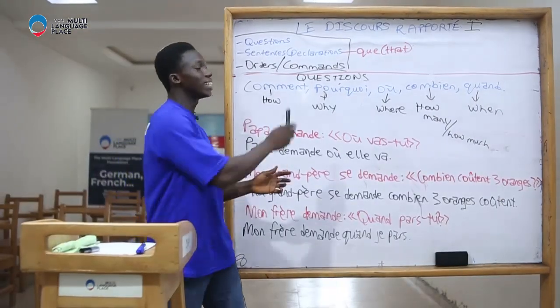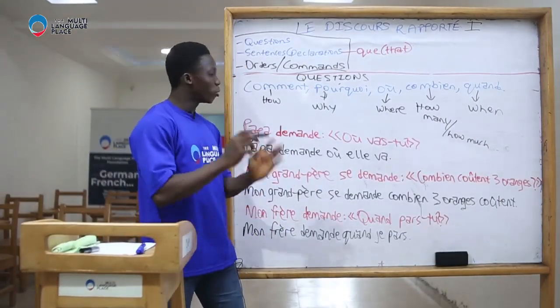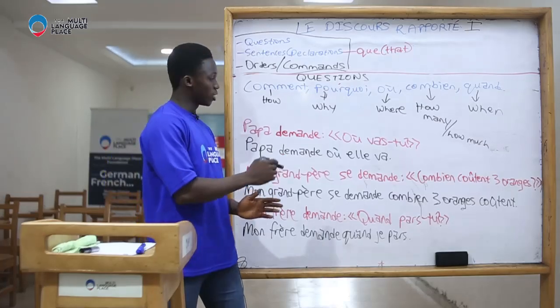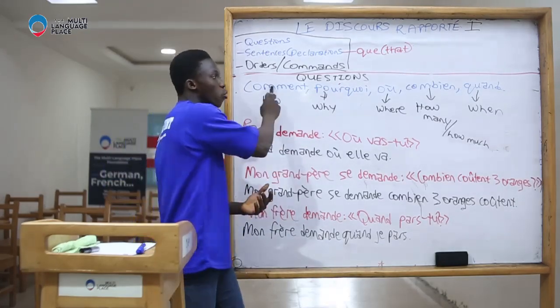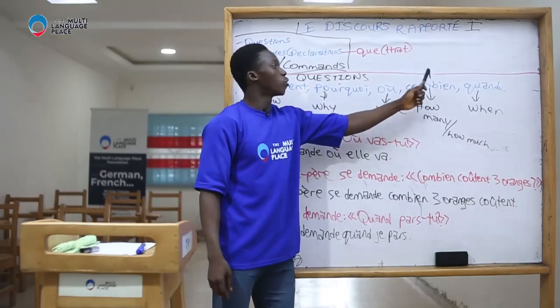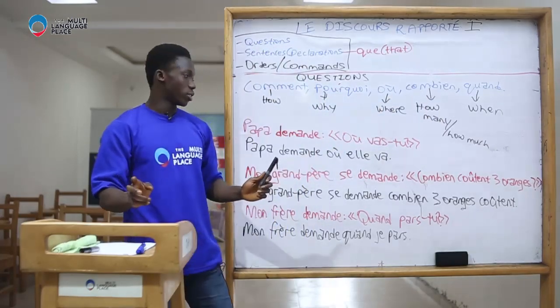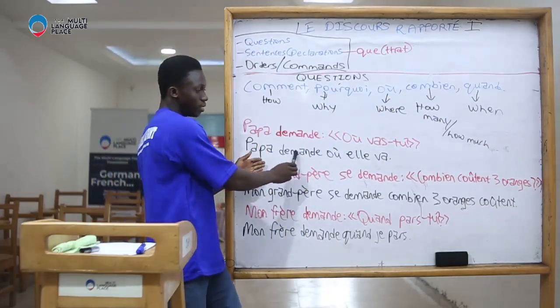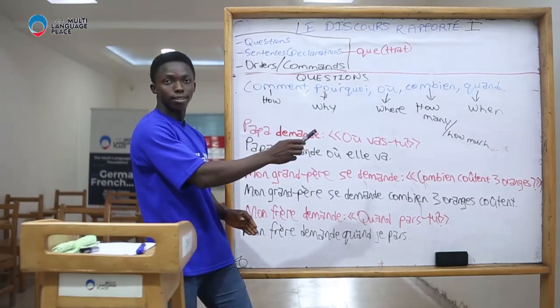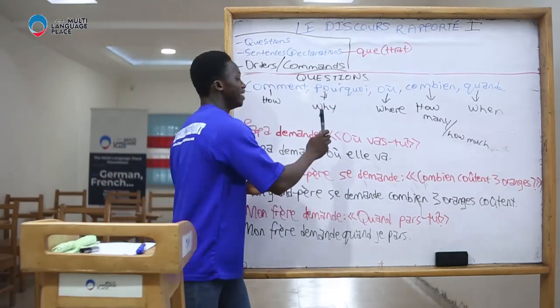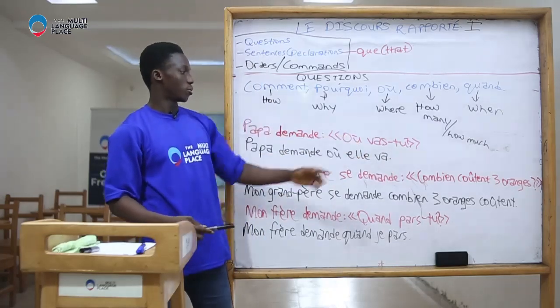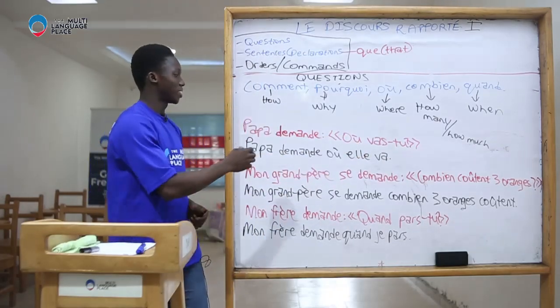So whenever we have interrogative adverbs, no stress. To report questions that have interrogative adverbs like comment, pourquoi, où, combien, quand, you don't have to stress yourself. All you have to do is repeat this part, then the adverb, then what the person follows. So let's see the examples.